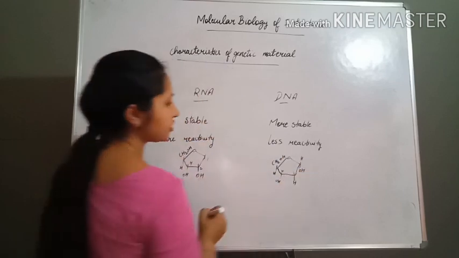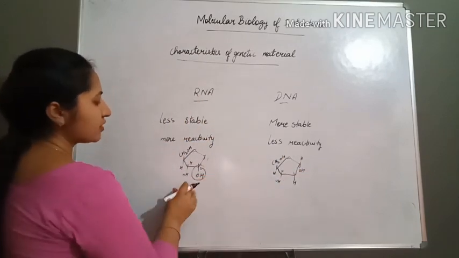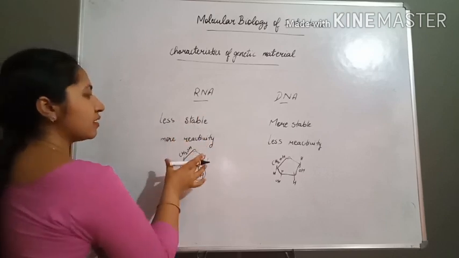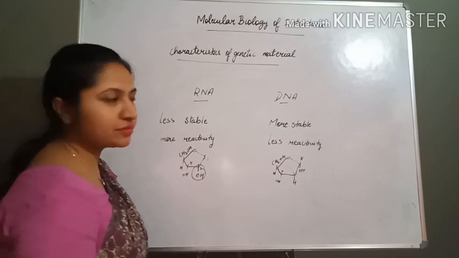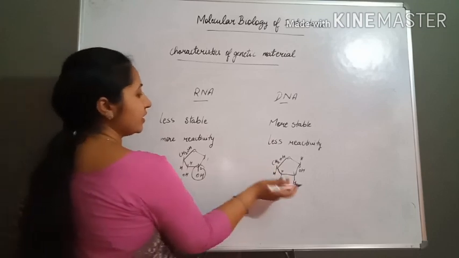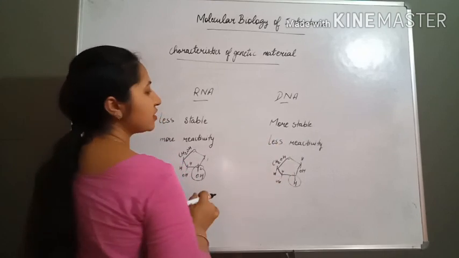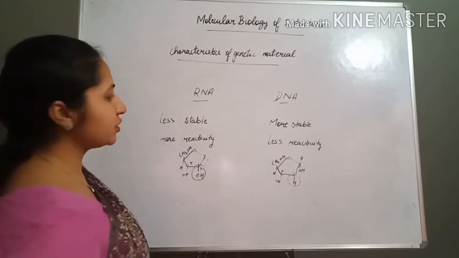Because of this extra OH group, RNA shows more reactivity, and in case of DNA, because only one H is present here, they show less reactivity.